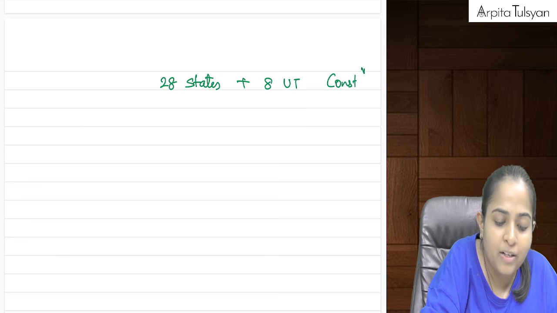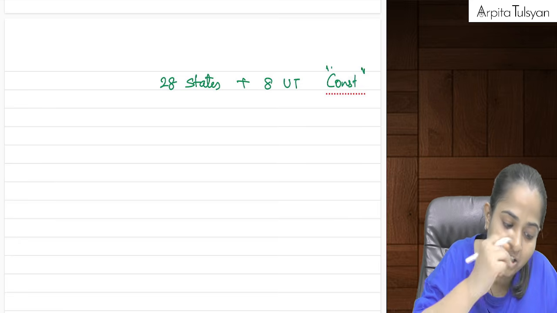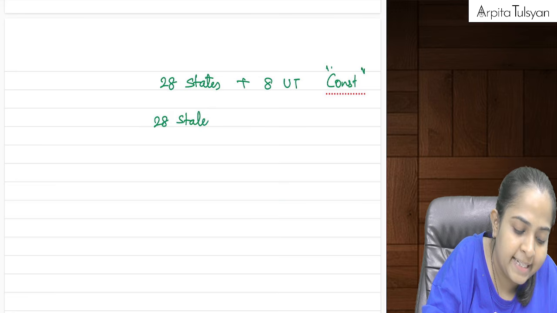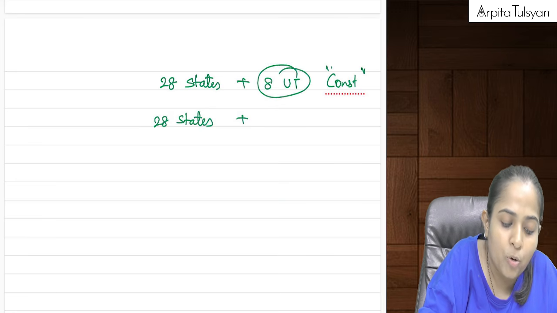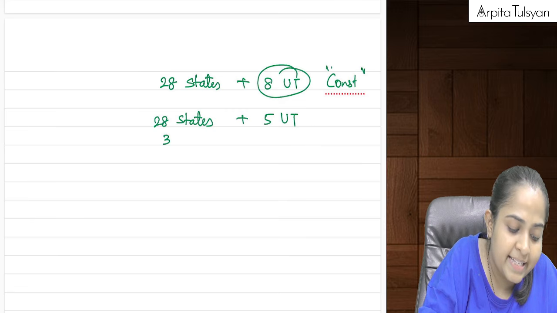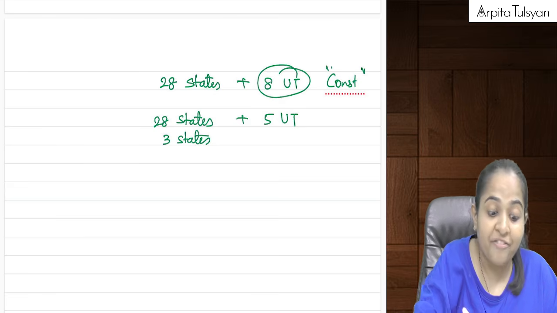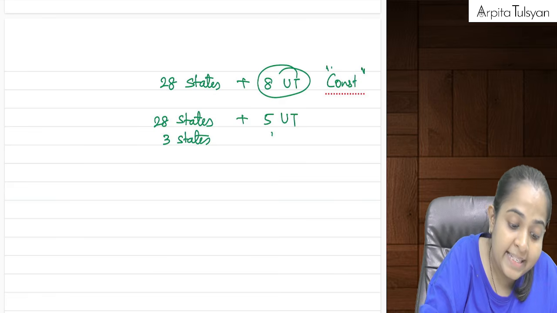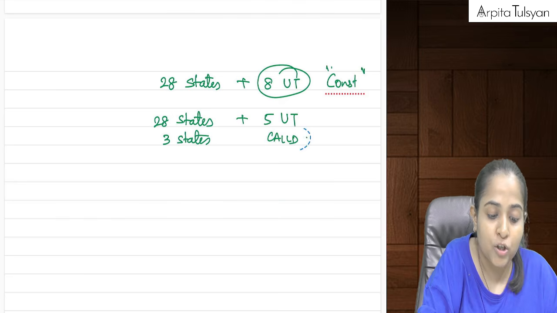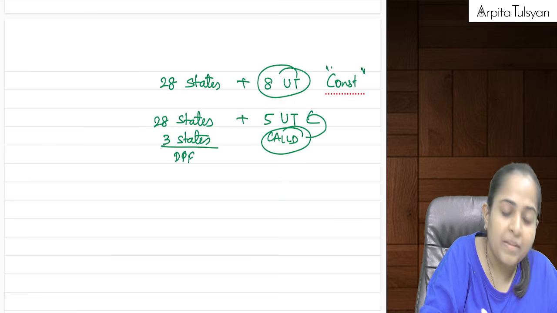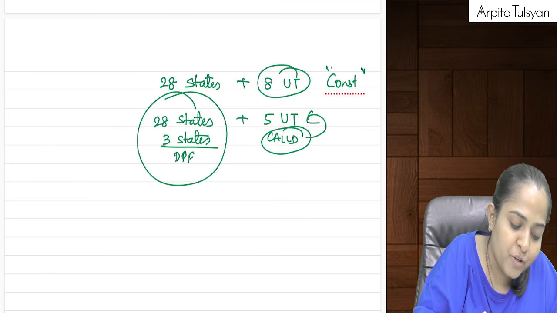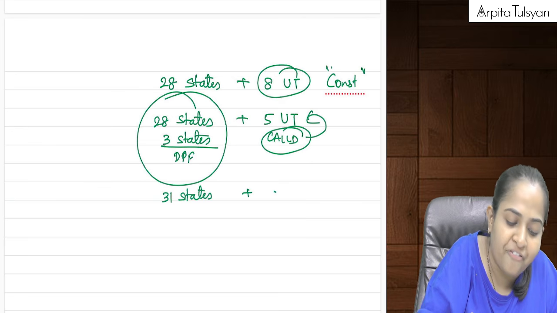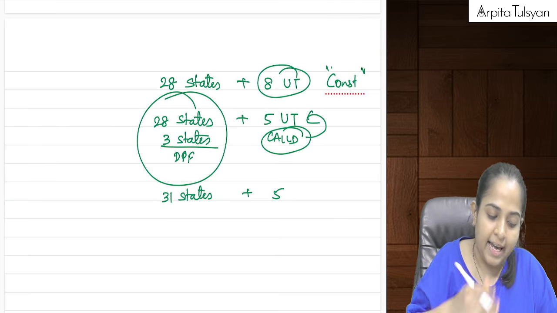One more extra thing I want to tell you. Normally India has 28 states plus 8 union territories, as per the Indian constitution. But for the purpose of GST, we have these 28 states, and out of the 8, 5 are union territories and 3 are considered as states. Which 5? CALLD, C-A-L-L-D. Do you recollect that? CALLD are those 5 union territories, and the 3 are DPK, these are your states. So for the purpose of GST, we have 31 states and 5 union territories.